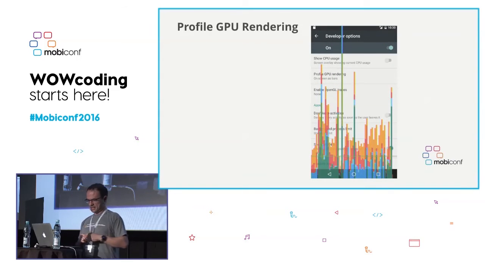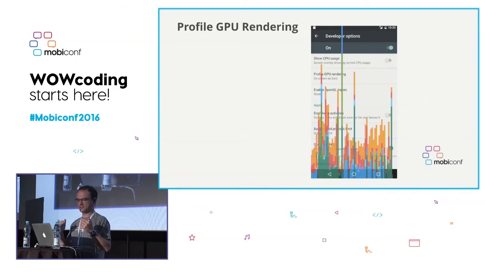Also, for profiling GPU rendering, we have a few developer options. We actually have a lot of developer options inside our Android operating system. This one I think is particularly very useful. It will show the rendering times that our GPU is using.